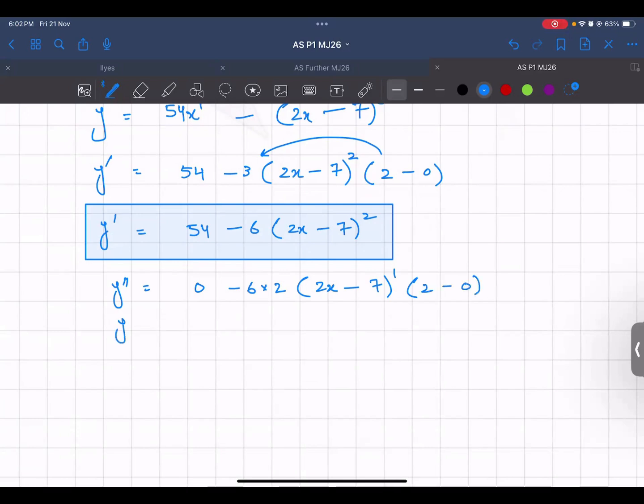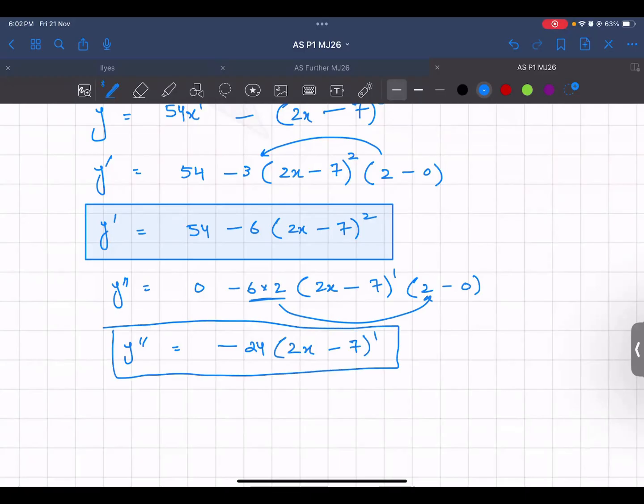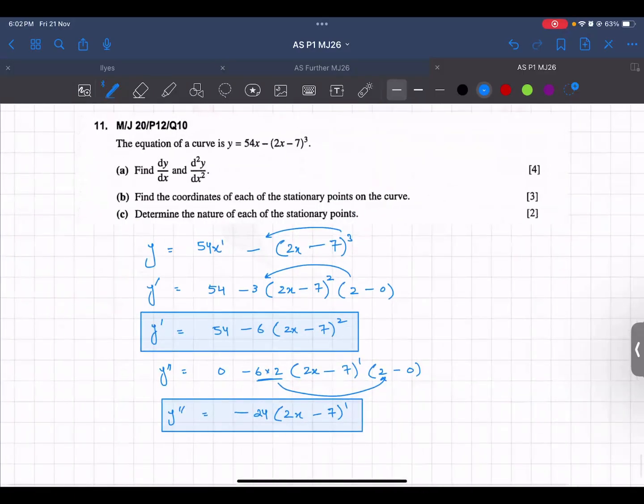Simplify: minus 12 times 2, which will become minus 24. So minus 24 into (2x minus 7) power 1. This is your second derivative. This is it. So easy 4 marks.